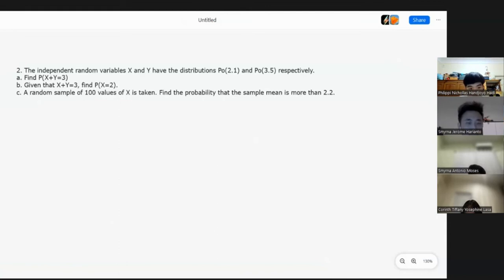Because both of them are independent random variables, we can combine them together to form the random variable Z, and we have Z is the Poisson distribution 5.6. To find P(Z = 3), we just input it in the formula and we get e to the power of negative 5.6 times 5.6 to the power of 3 over 3 factorial, which is equal to 0.108.